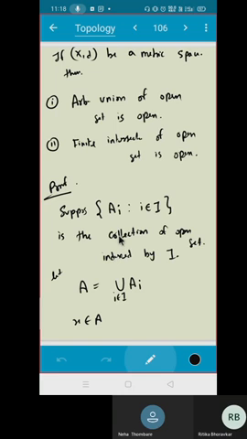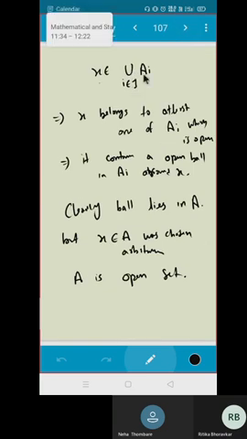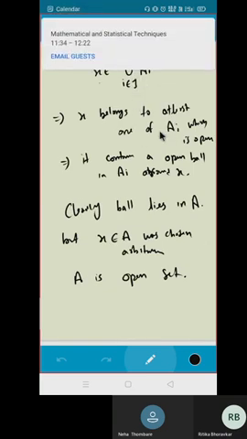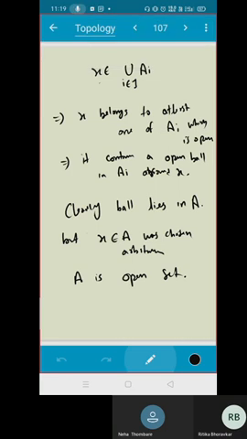Let us quickly see the proof. Suppose Ai is a collection of open sets indexed by I. Let A equal the union of Ai. Now, if I take x belongs to A, that means x belongs to this union. This union means x belongs to at least one of these Ai. That means I will get an open ball around x inside that Ai, and clearly that open ball lies inside A, and that's it. Is that clear? The proof was very easy here. Do you get the proof, everyone? Can you hear me?